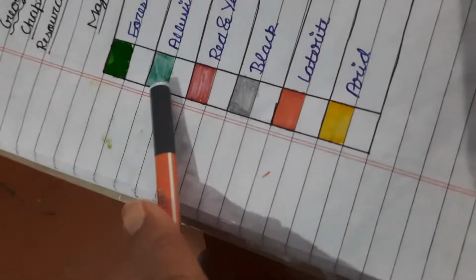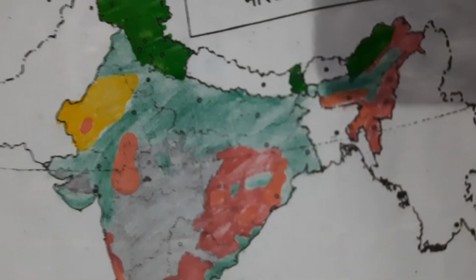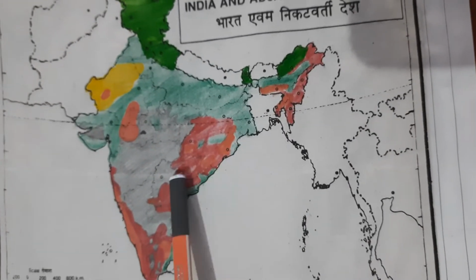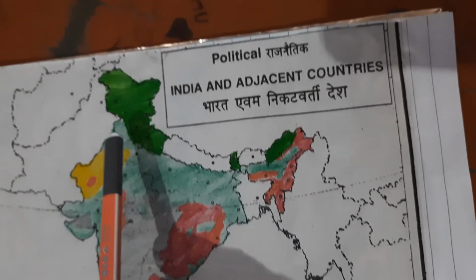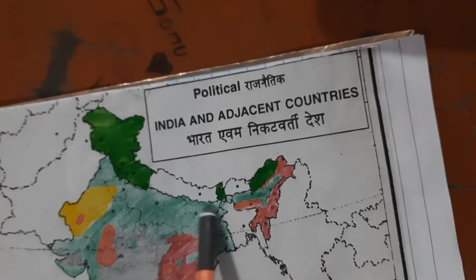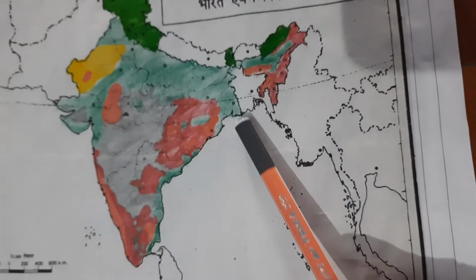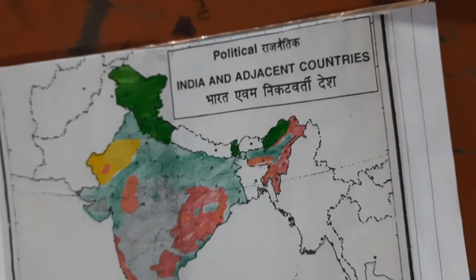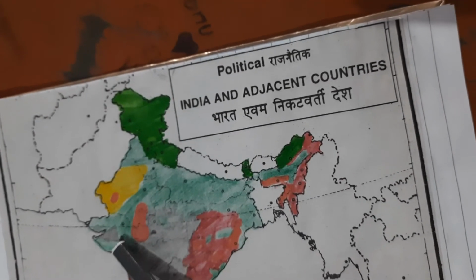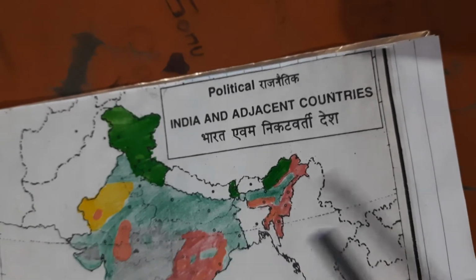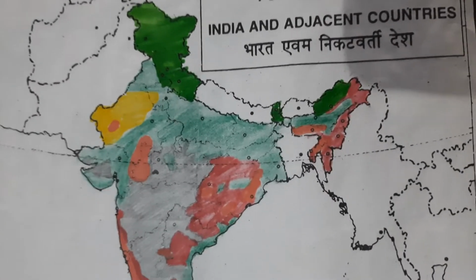Then light green color is used for alluvial soil. For identification, we have to identify these light green areas like Punjab, Haryana, UP, some part of Jharkhand, West Bengal, and some coastal areas nearby, also some part of southern Rajasthan and some part of Gujarat having this alluvial type of soil.